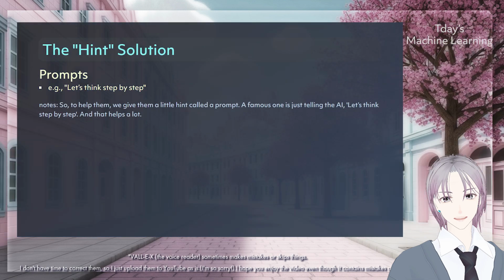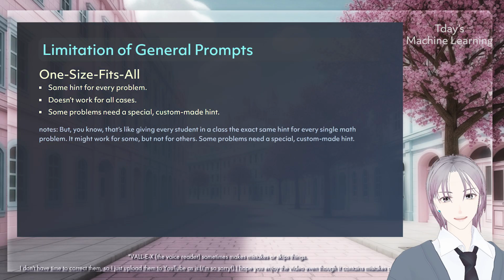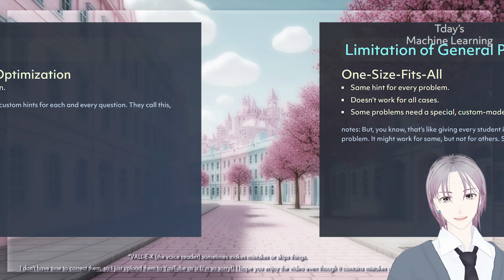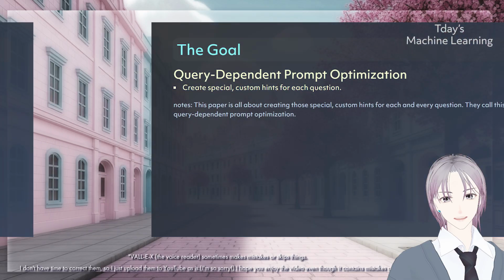So to help them, we give them a little hint called a prompt. The famous one is just telling the AI, let's think step by step, and that helps a lot. But you know, that's like giving every student in a class the exact same hint for every single math problem. It might work for some, but not for others. Some problems need a special, custom-made hint. This paper is all about creating those special, custom hints for each and every question. They call this question-dependent prompt optimization.